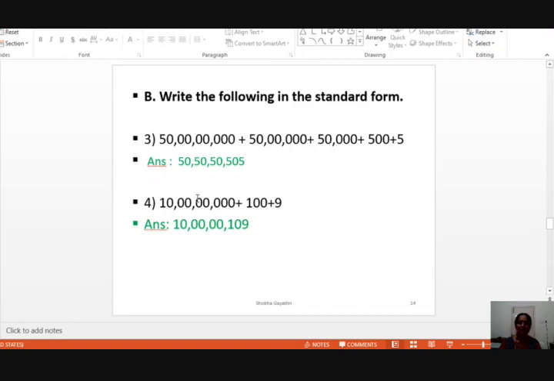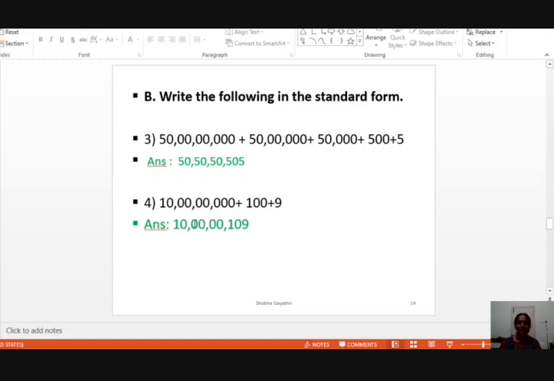Here the expanded form is given as 10 crore plus 100 plus 9. The lakhs period is silent, the 1000s period is silent. Only 100 they have given, plus 9. So how to write? Start from the 10 crore period. Write 10. Insert a comma.